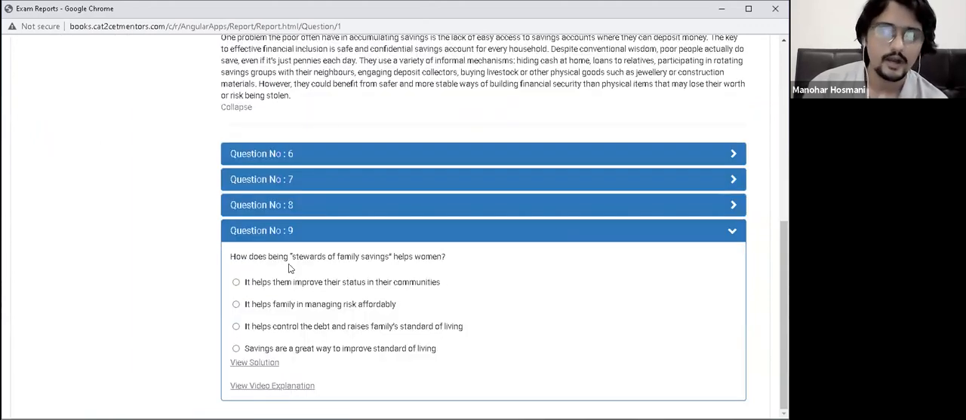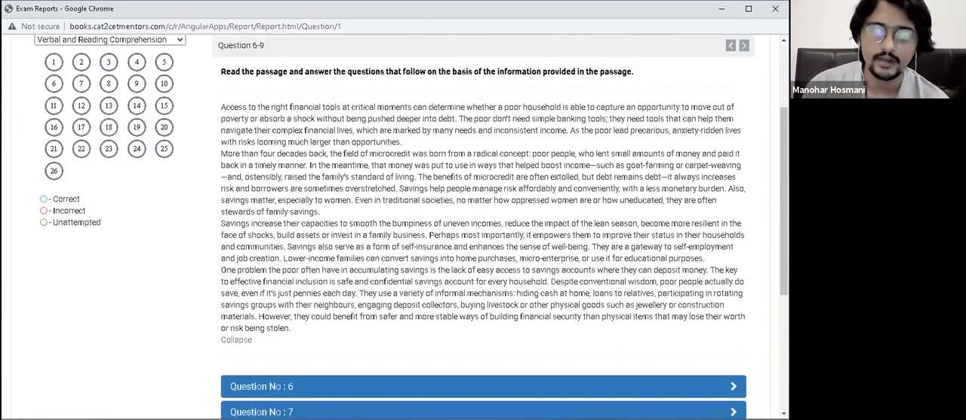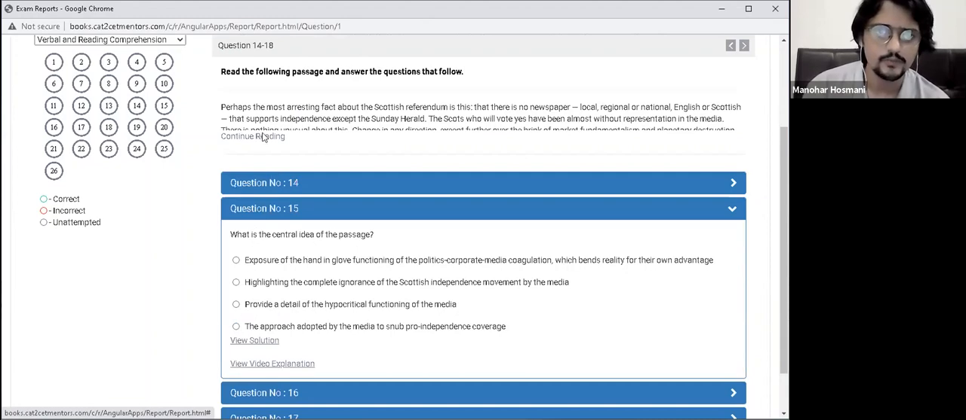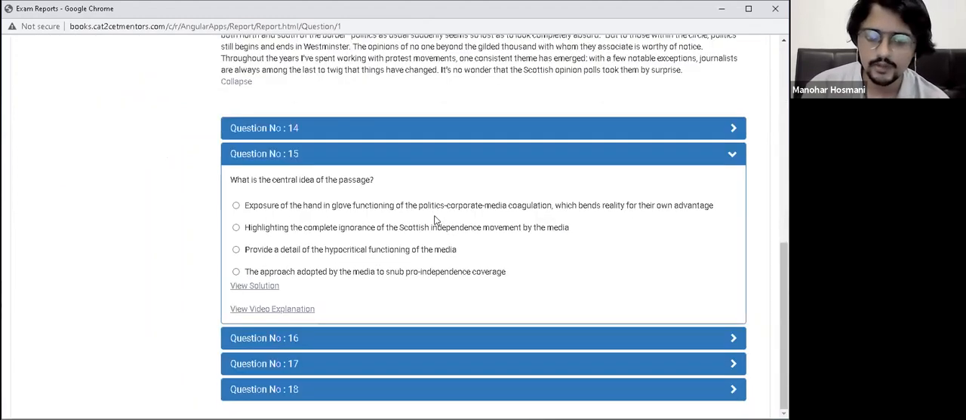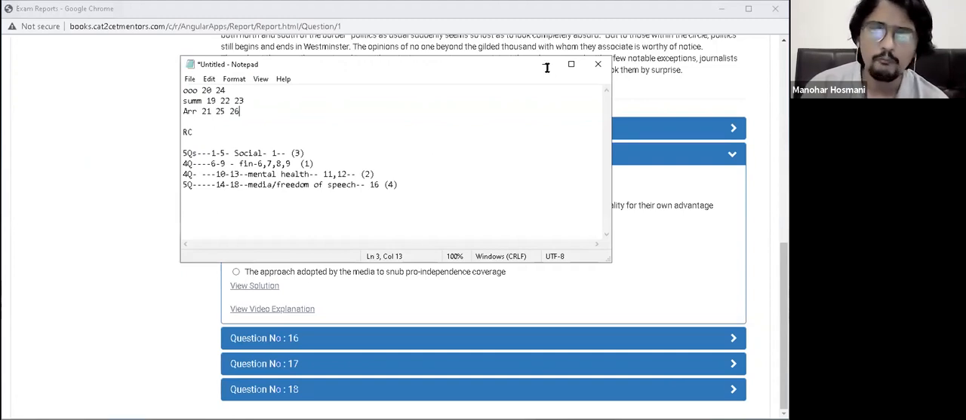And last one, how does being stewards of family savings help women? Reducing the scope. I know exactly what I'm looking for in the passage, stewards of family saving. ठीक है, थोड़ा सा inference इधर निकालना पड़ेगा, but still my scope is very narrow. So I won't be wasting a lot of time. That's how I'm identifying. Now let's look at a difficult set. Now we can look at 15 to 19, 14 to 18 था शायद. Yeah, there you go. ठीक है. So 14 to 18 में we have only identified number 16 as somewhat objective.